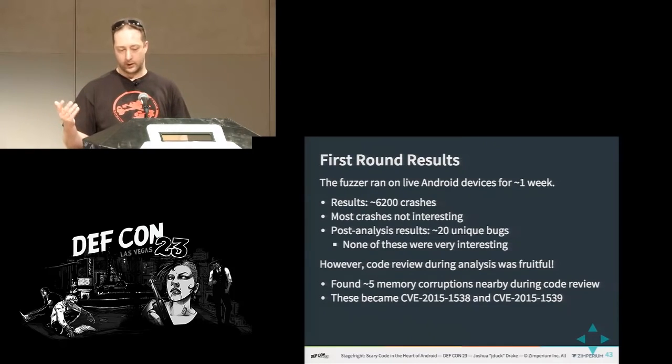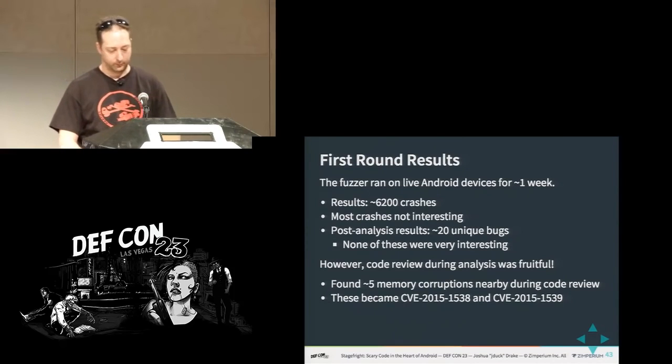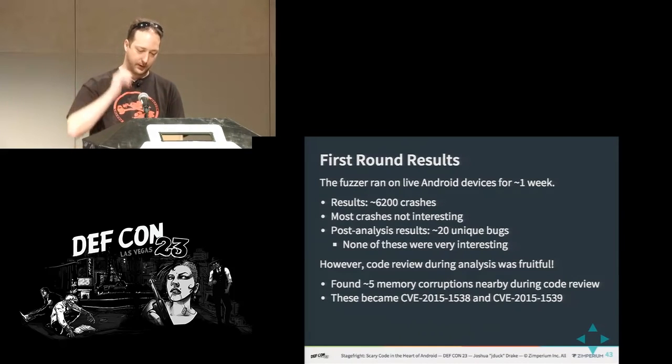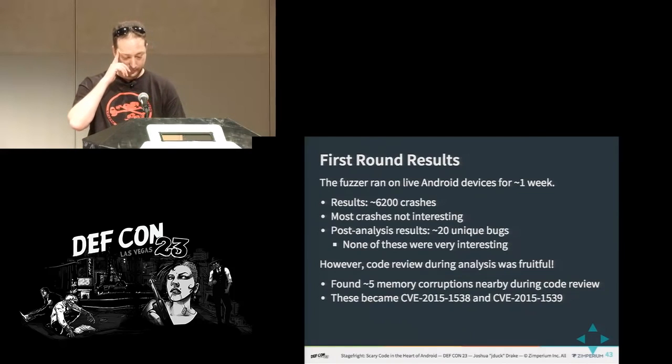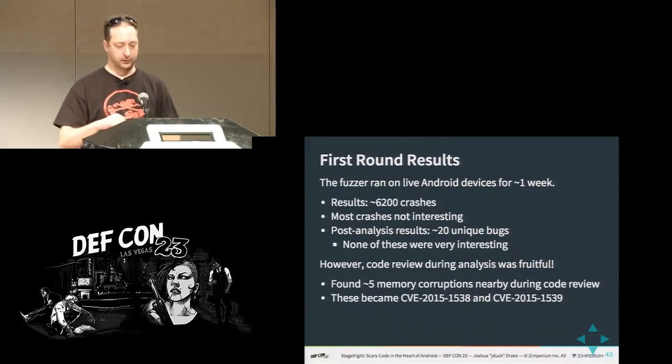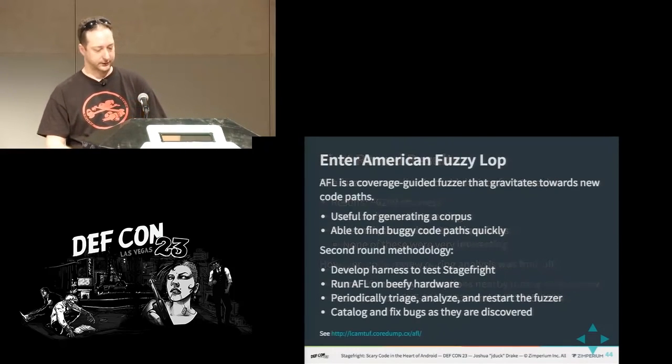And within 2 or 3 lines, there were just very important vulnerabilities. So I found about 5 during code review. They became these 2 CVEs. The first one was kind of a merger of several issues because of similar root cause and affected versions.